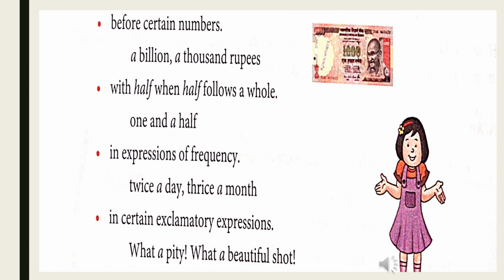We can use a or an with a half when half follows a whole. We can use a or an before half when it follows a whole number, one and a half. We can use a or an in expressions of frequency, twice a day, thrice a month. We can use a or an in certain exclamatory expressions. What a pity, what a beautiful shot.